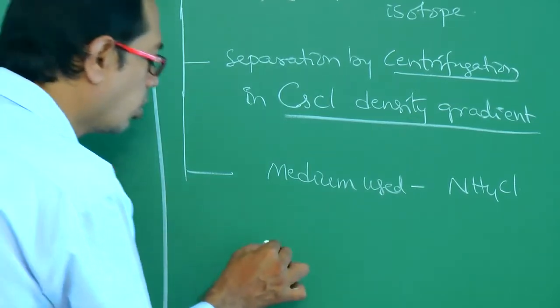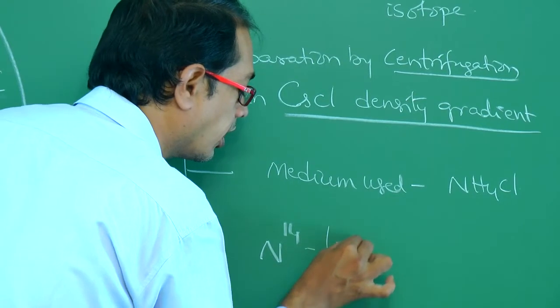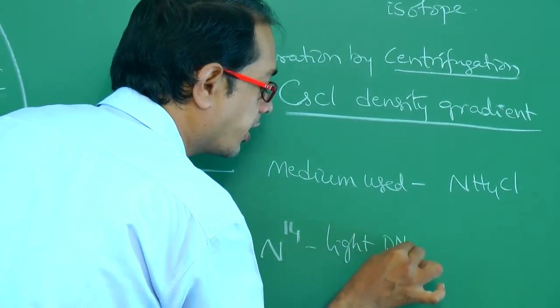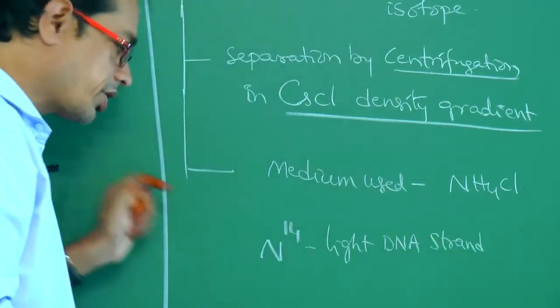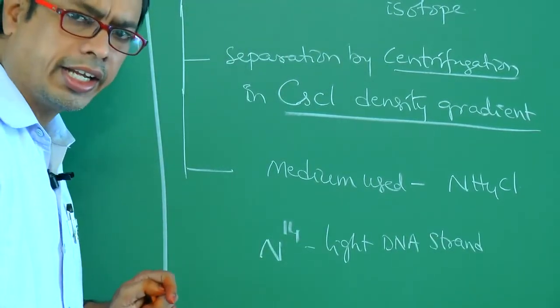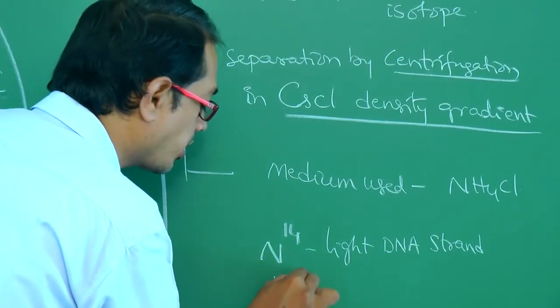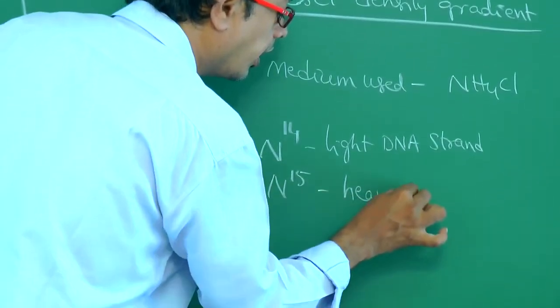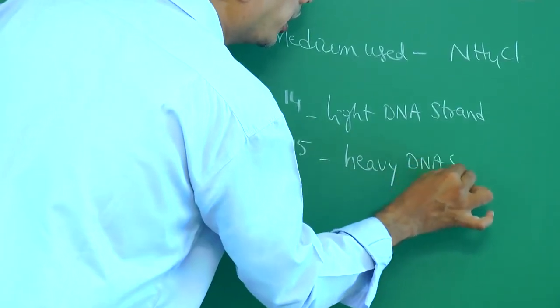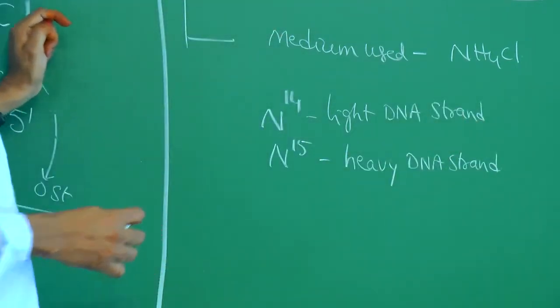Right. So let us suppose N15 means heavy DNA strand, and N14 means light DNA strand. One strand is there now. If N15 is present, it is called a heavy DNA strand.